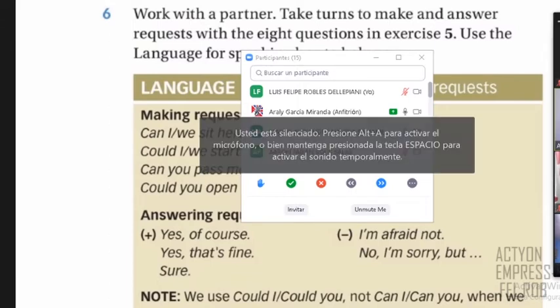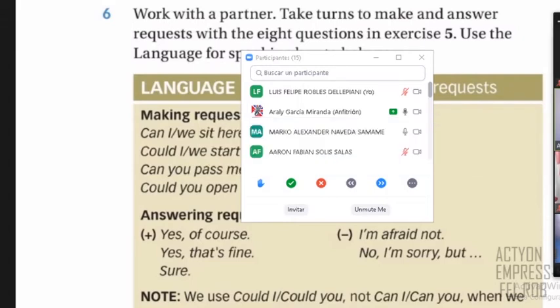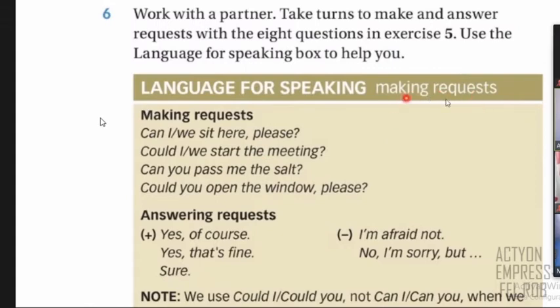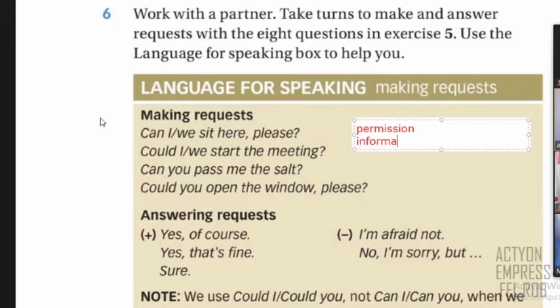So remember, the most important part here, class, is that these are questions, but specifically, as we can see, the name of these questions are requests. So one more time, we ask these requests to ask for permission or to ask for general information or to ask for a favor, right?